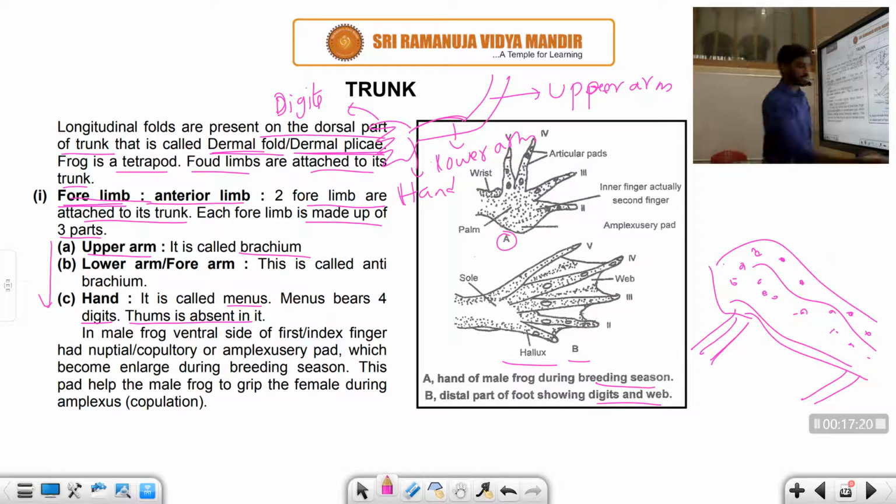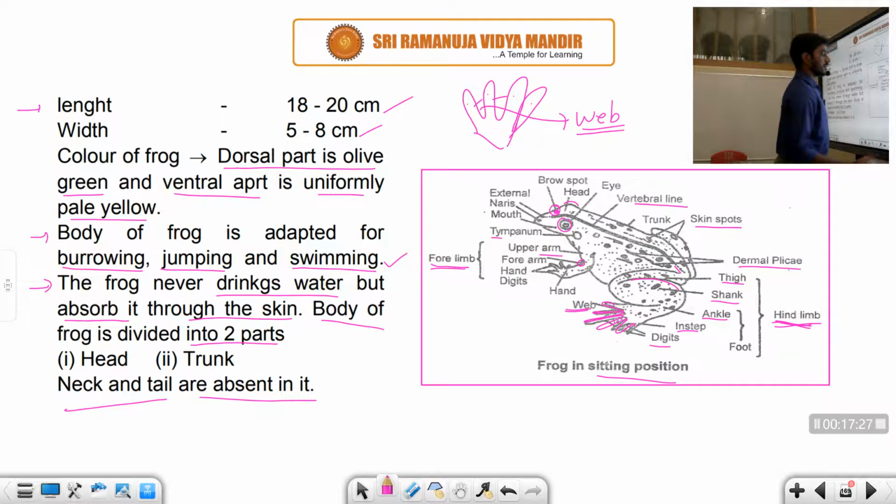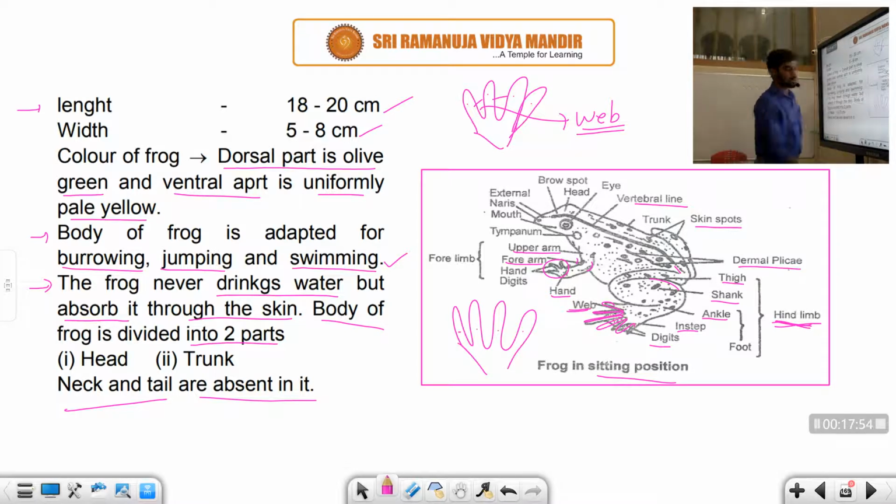So let us see the diagram of this forelimb. I'm talking about the forelimb now. You can see the diagram. The first part is the upper arm, followed by the forearm. Then this is the hand, which is differentiated into 4 digits: 1, 2, 3, 4, right, students? So this is about the forelimb.